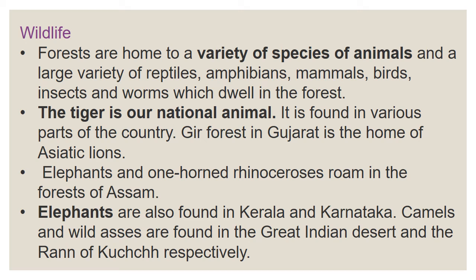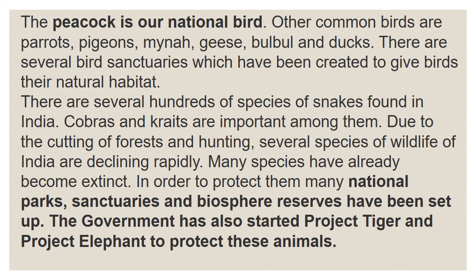Then elephants and one-horned rhinoceros roam in the forests of Assam. Elephants, you all know elephants, right? They are also found in Kerala and Karnataka. Camels and wild asses are found in the Great Indian Desert and Rann of Kutch respectively. So these are the things we can find more in our Indian forests.